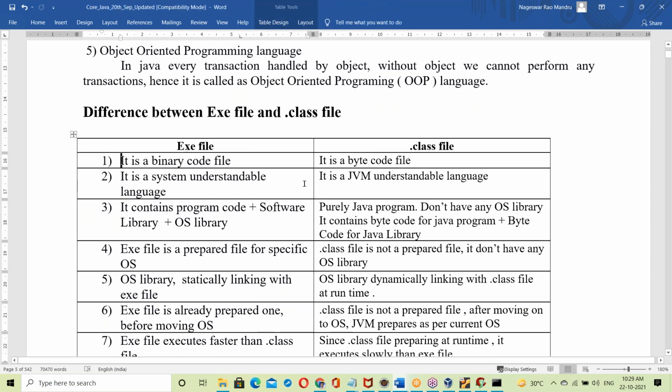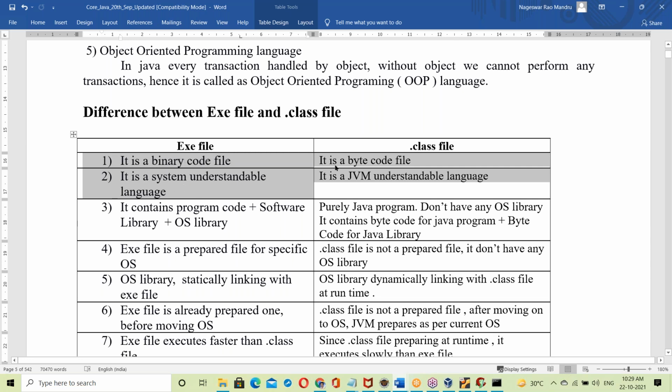See the first point. The exe file contains binary code. The dot class file contains bytecode. The exe file is a binary code file, a system understandable language.